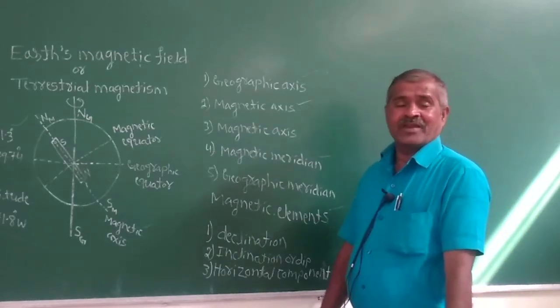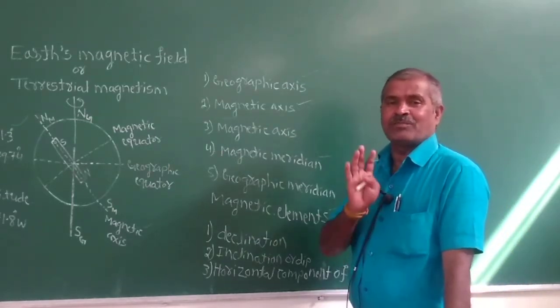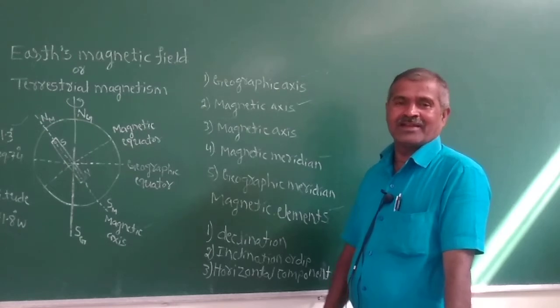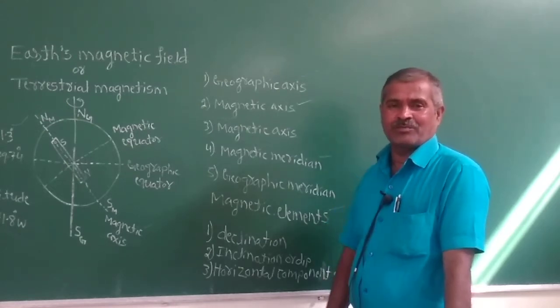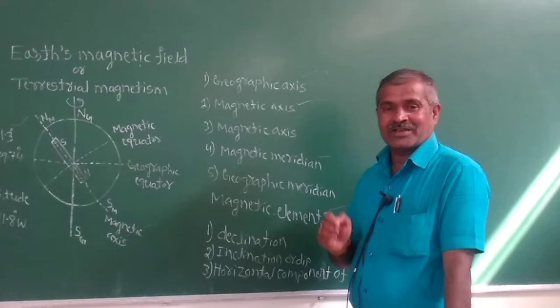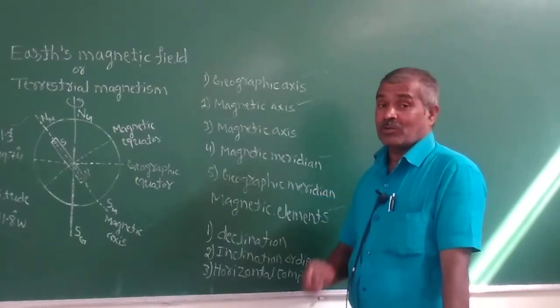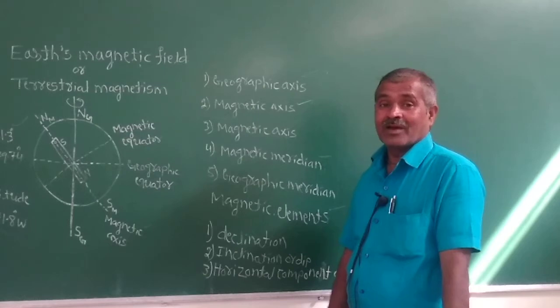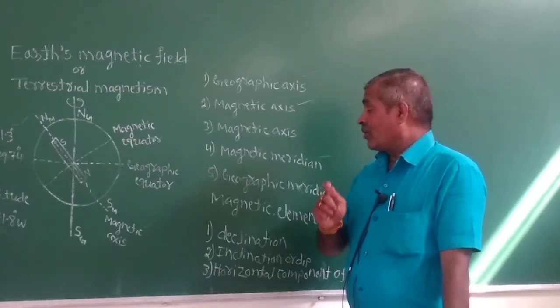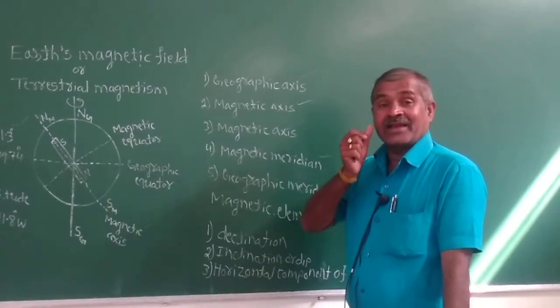In the annual examination question paper, such a question comes for 3 marks. The question is: what are the magnetic elements?